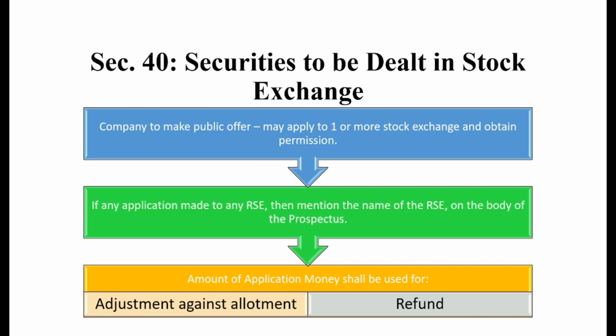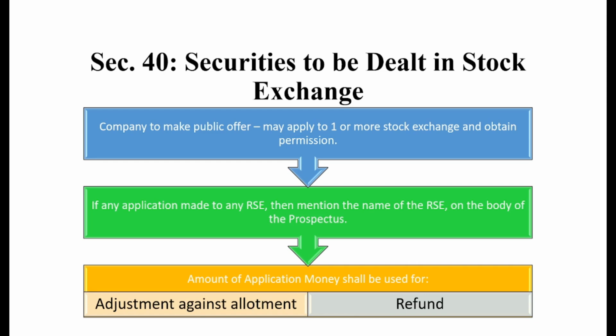If the application is made to recognized stock exchanges, then the company needs to make sure that the application is approved by every stock exchange to which it applied. Let's suppose in India there are basically two prime stock exchanges. The company applied to both stock exchanges. However, the NSE approved the application, while the BSE rejected it.